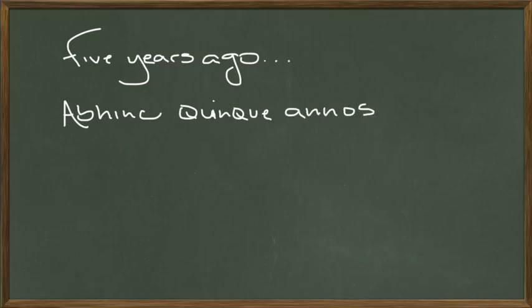Right? Not he stayed there 5 years, but 5 years ago. Ab hinc quinque annos. 10 years ago. Ab hinc decim annos. That's the only change, is the number. 100 years ago. Ab hinc centum annos. See that?